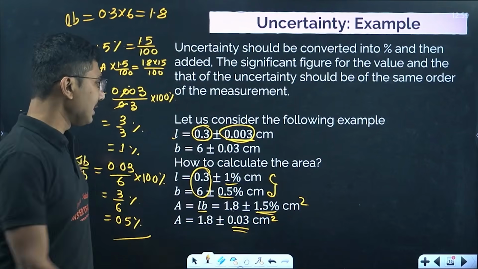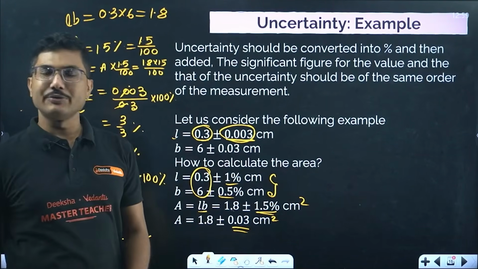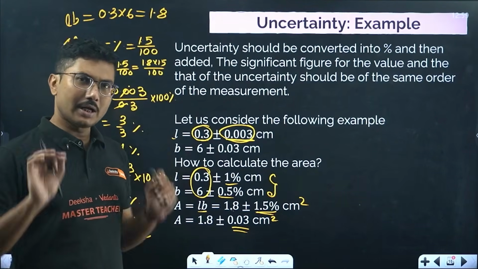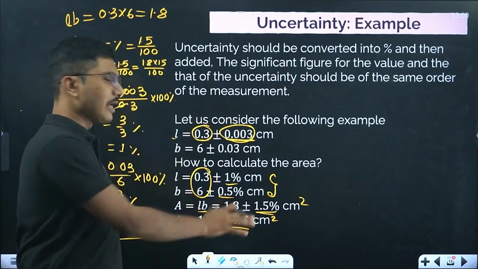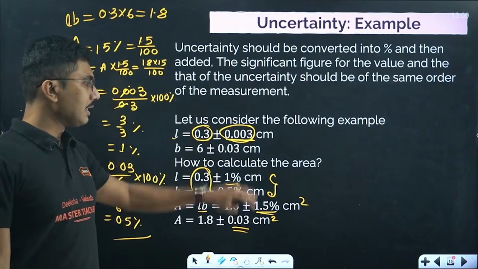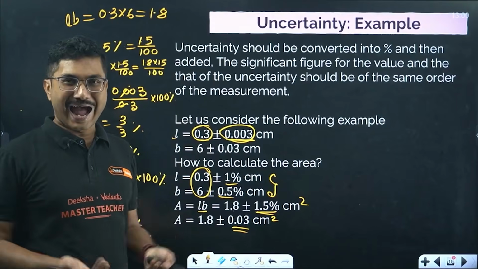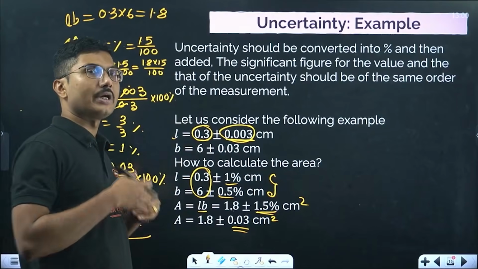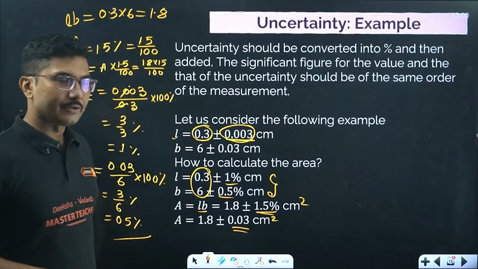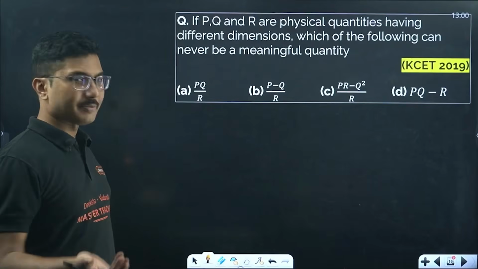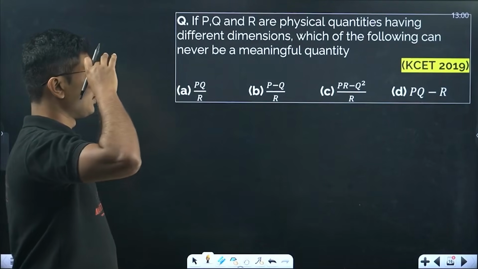Remember that generally if it is given in terms of percentage, you can simply add it to find the uncertainty. This is a slightly longer, complicated problem given in your textbook, but remember that to add the uncertainties, they always have to be converted into percentage and then you can add them. Error assessment is not there in your syllabus.